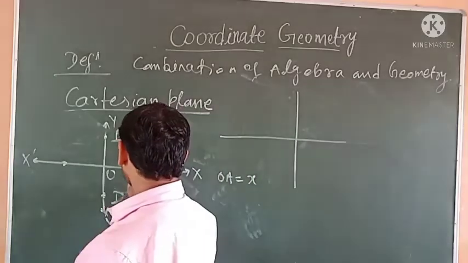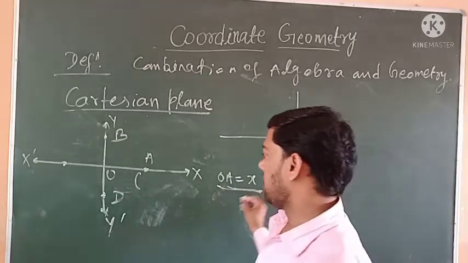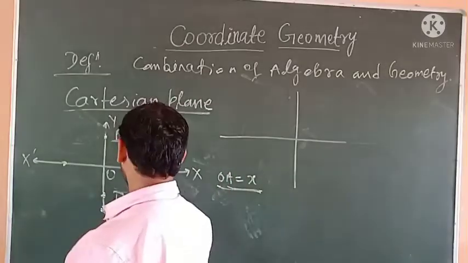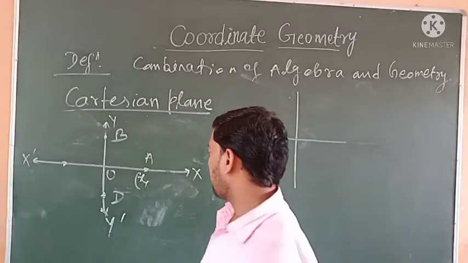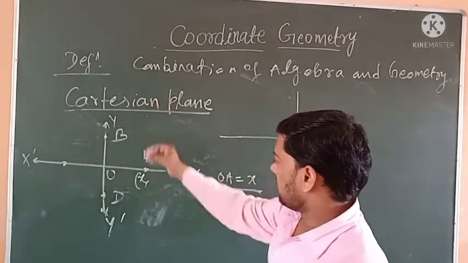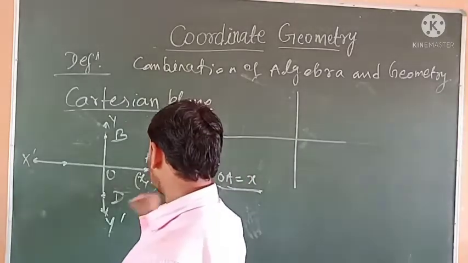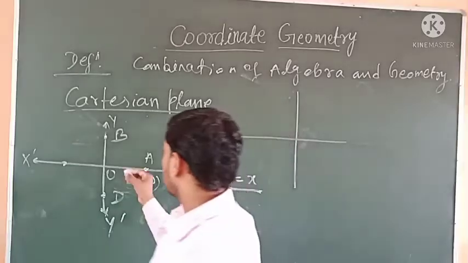OA is equal to x and it is the distance from the y axis, so the x coordinate is x, and the y coordinate is the distance from the x axis. Point A lies on the x axis, so the distance will be 0.